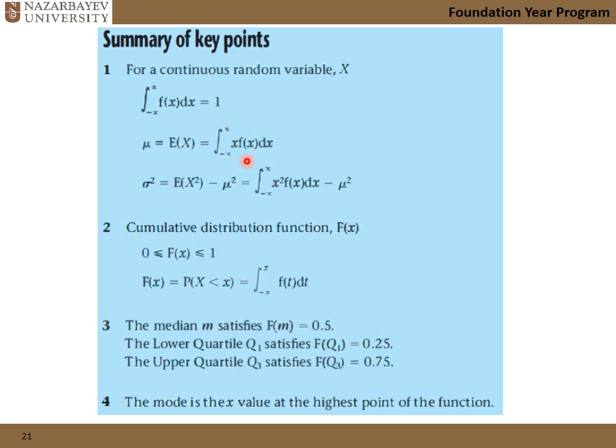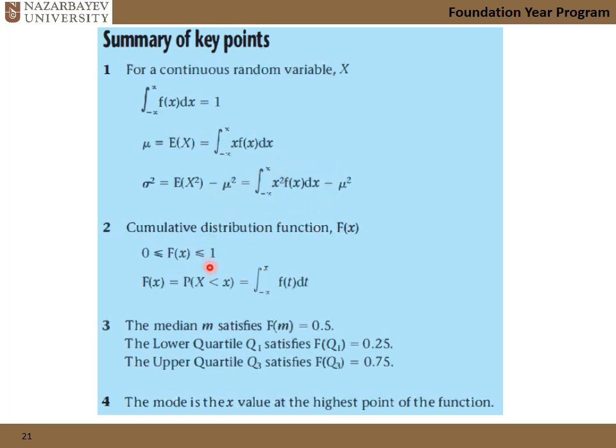But it's piecewise, so you need to do it a couple of times to go over all the intervals. How to get the variance? The variance is the expectation value of x squared instead of x, and then you need to subtract mu squared, that's the mean squared.